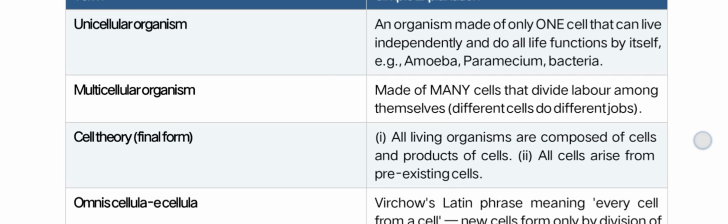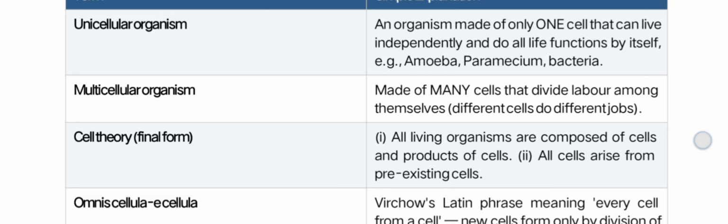Let's go turn by turn. What is meant by a unicellular organism? A unicellular organism is an organism made up of only one cell that can live independently and do all life functions by itself.